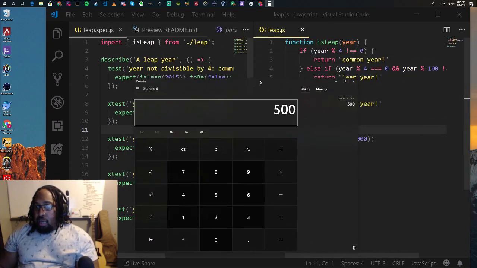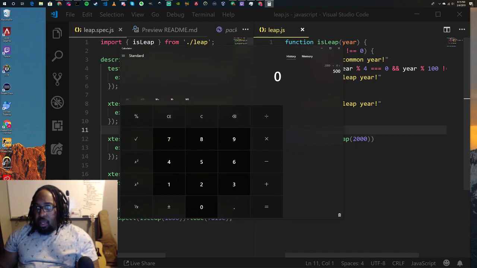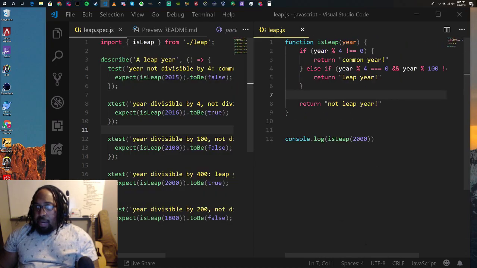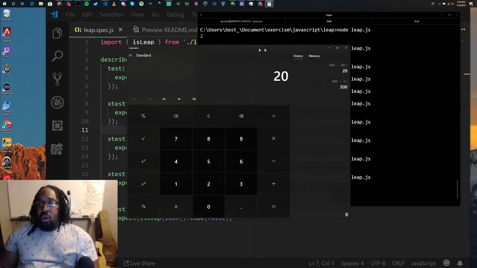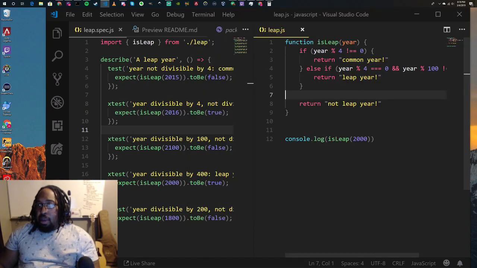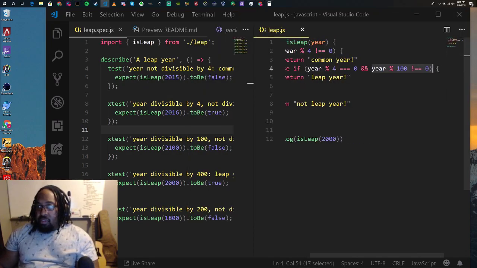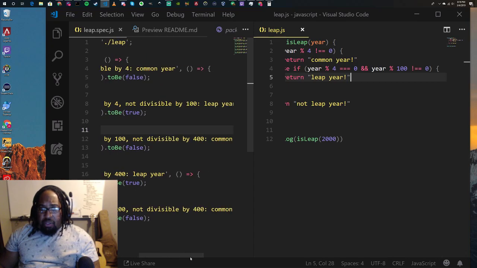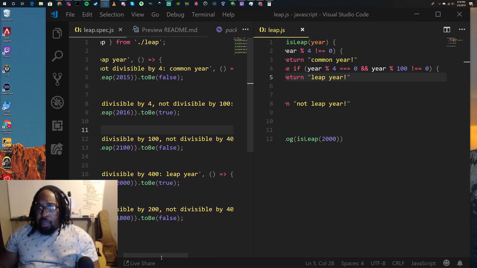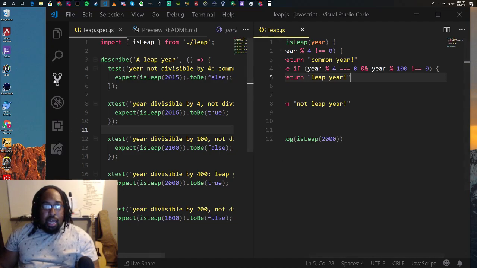But is it divisible by 100? And we're gonna say same thing. Obviously it is. Cool. So remember, here we said divisible by 4, but not divisible by 100. That should be a leap year. Did we do that wrong? Divisible by 4, but not divisible by 100. Cool. So that makes sense. That should not be a leap year, but this says.